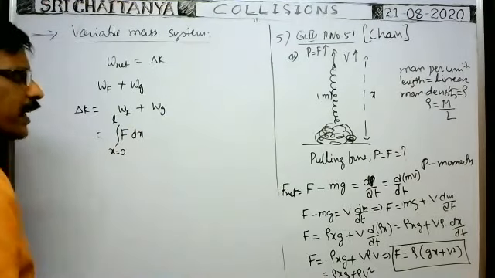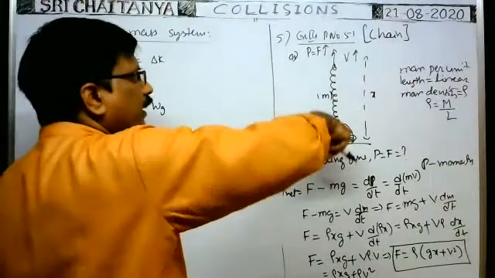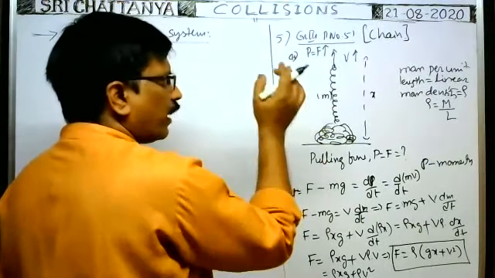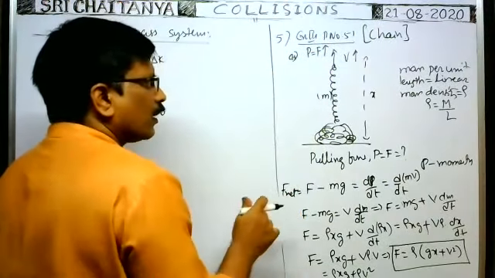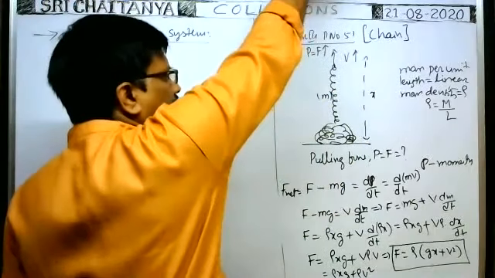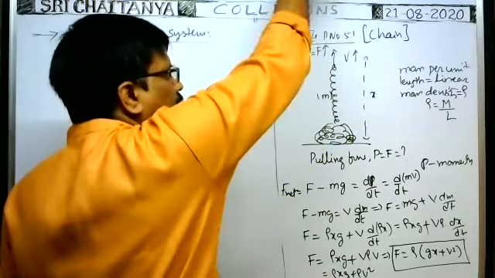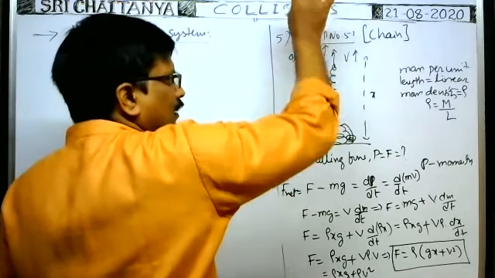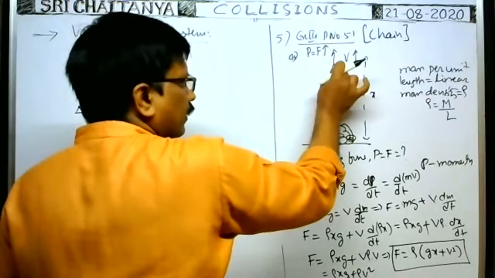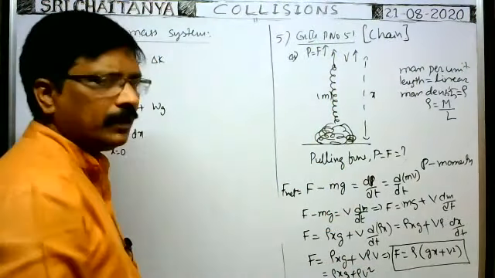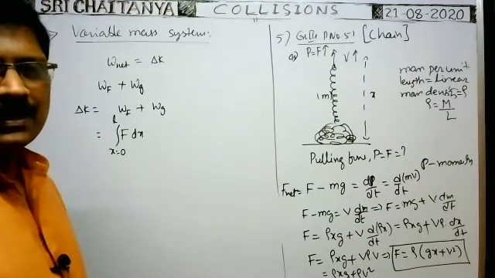what is the work done by gravity? While the chain is pulled upwards, the gravitational force acts on the chain downwards. That's why the work done by gravity is negative. When the total length of the chain is pulled upwards, the total hanging length becomes L, and the central mass lies exactly at the midpoint. Then what is the work done in pulling the entire chain vertically from the table?